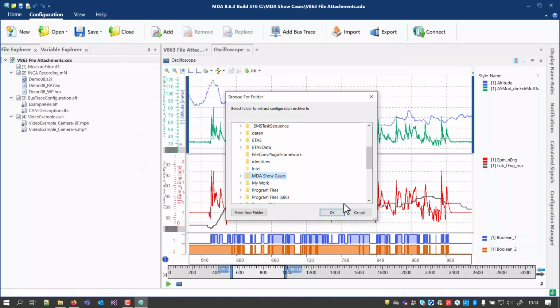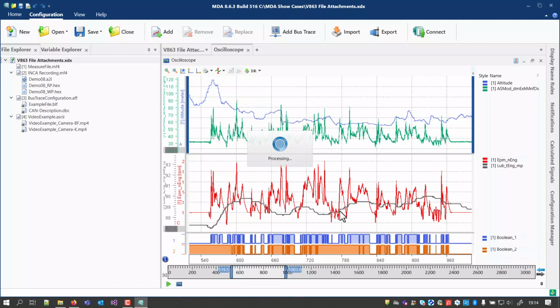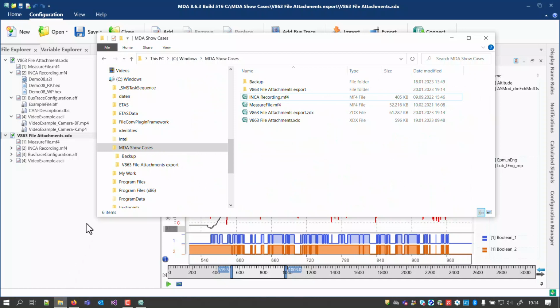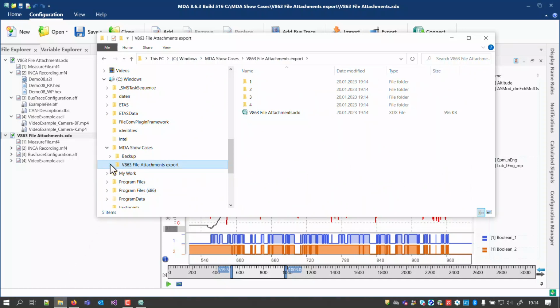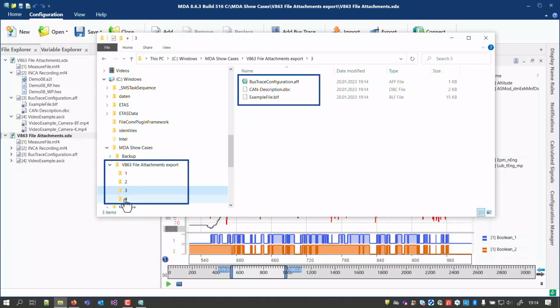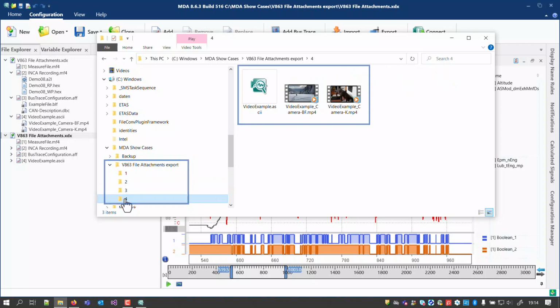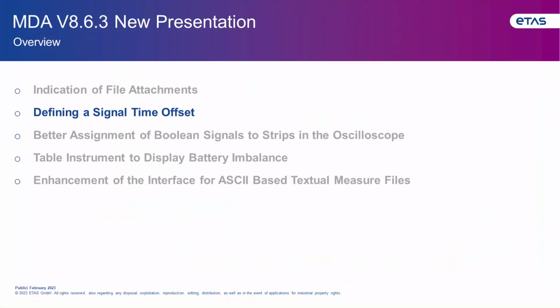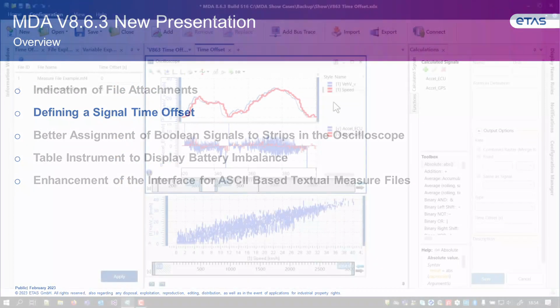As already shown with MDA 8.6.2, when performing an import operation for a ZDX file, separate subfolders are created for each file which is assigned to the configuration. When looking into such a subfolder, the referenced files can be found as well, which demonstrates that these were part of the export file. Next, I'd like to present a usability improvement for defining the time offset of signals.